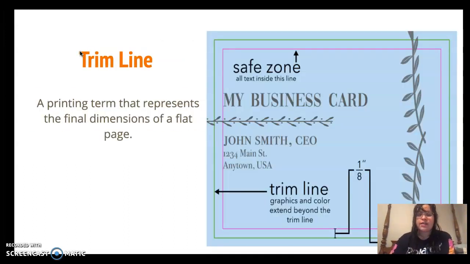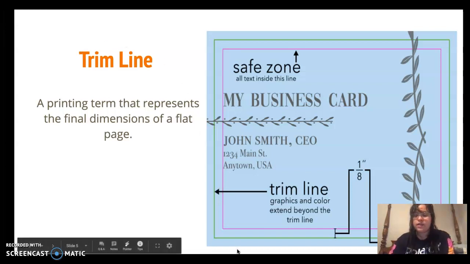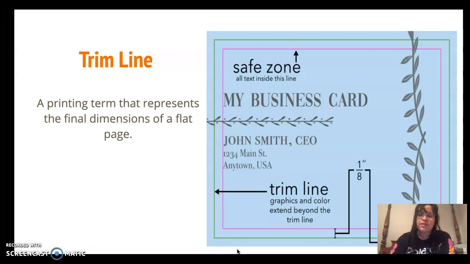Next, there's trim line. Trim line is a printing term that presents the final dimensions of a flat page. So here is the trim line right here. It says the trim line, and the graphics and color extend beyond the trim line.